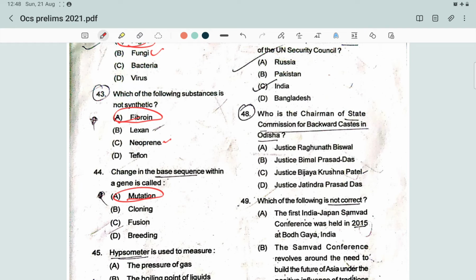So then what is cloning? Cloning is a process of generating a genetically identical copy of a cell or an organism. That is called cloning. And what is fusion? The parent organism starts the process by the division of its body into two, each part with a nucleus, and this process is called fusion. And what is breeding? The mating and production of offspring by animals is called breeding.